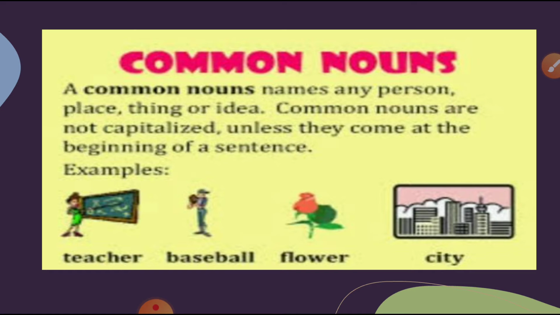Examples: teacher, baseball, flower, city, etc. Common nouns refer to persons, places or things in a general way. Common nouns do not refer to a particular person, place or thing. Common nouns do not need capital letters unless they start a sentence.